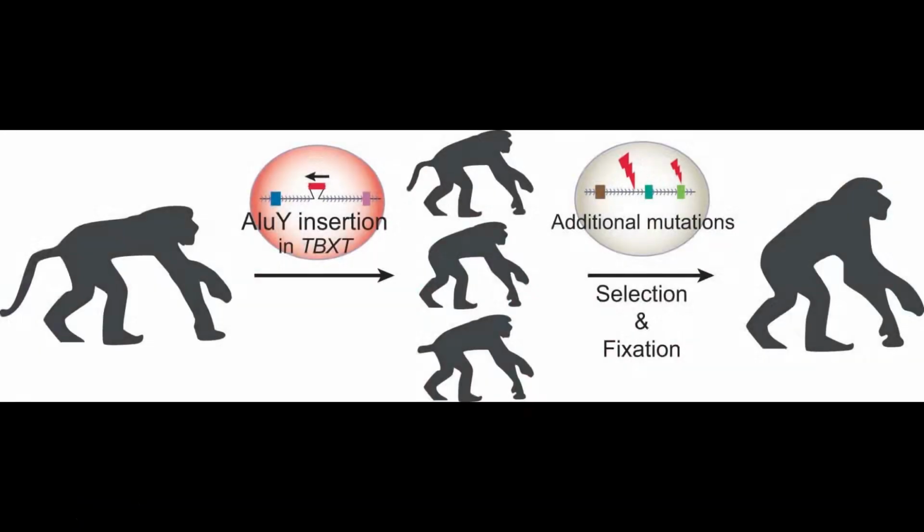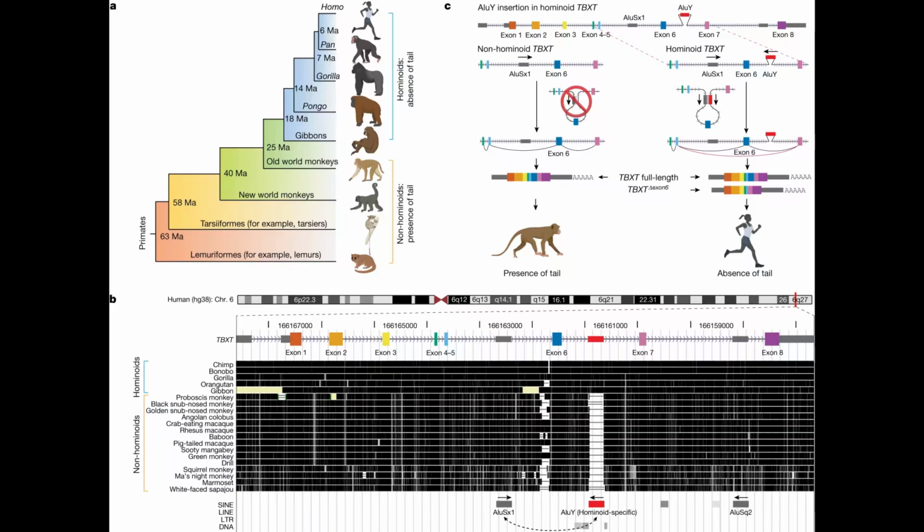More broadly, the article has shown me the possibilities in exploring non-coding regions in relation to genetic disorders and evolutionary changes over time, expanding my understanding of the techniques available to analyse the genome as a whole. In summary, the lack of tails in hominoids, as caused by the insertion of the transposon ALUY, is an example of transposons altering the expression of genes, specifically through ALU elements.